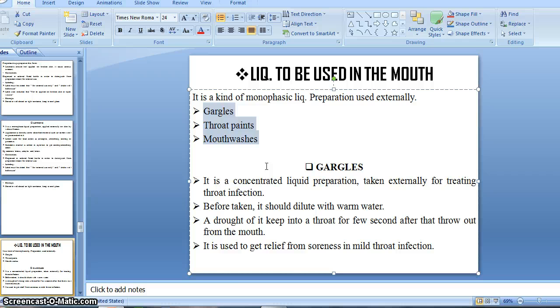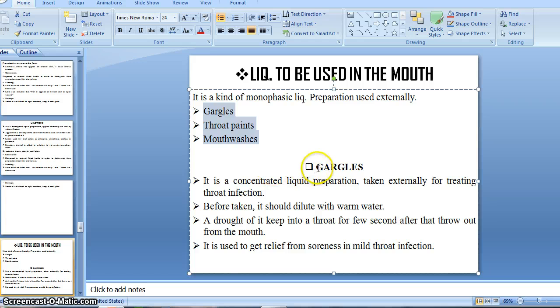The mouthwash we do not drink; we just use it within our mouth. Gargles are generally used for treating throat infection. You know mouthwashes, I think you have experience of that. Gargles and mouthwashes are also generally prescribed to deodorize our buccal cavity. So let's see what exactly they are.